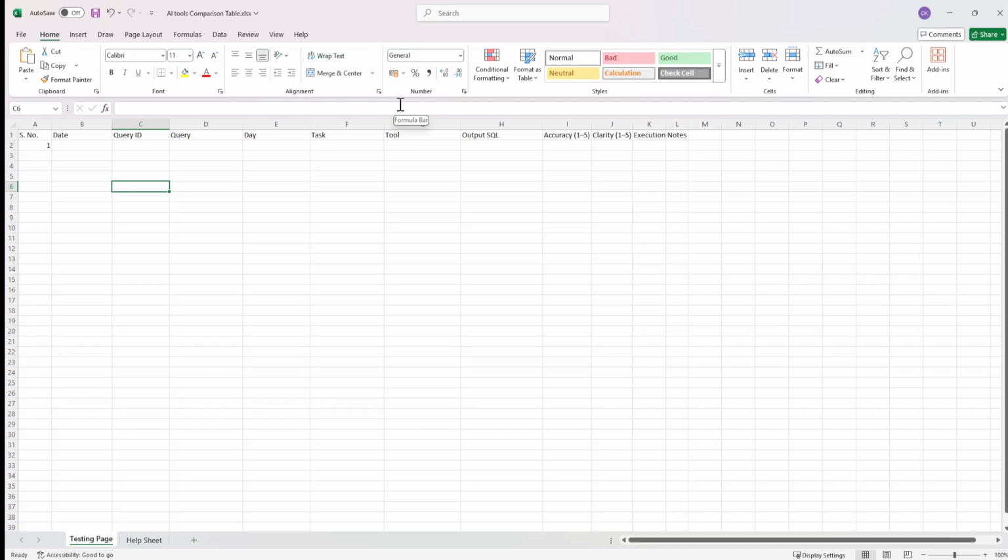So as I was saying in Hindi, we'll be keeping all the answers that we get from all the AI tools in this particular Excel, and from this Excel, we will be generating a Power BI report. I'll not start with the Power BI report today. I'll start it once we have some amount of data that we can show.